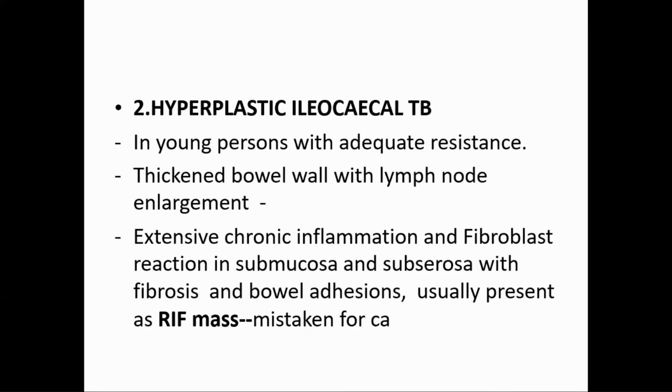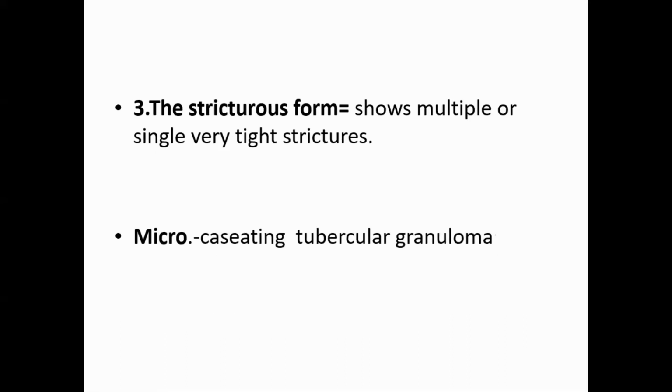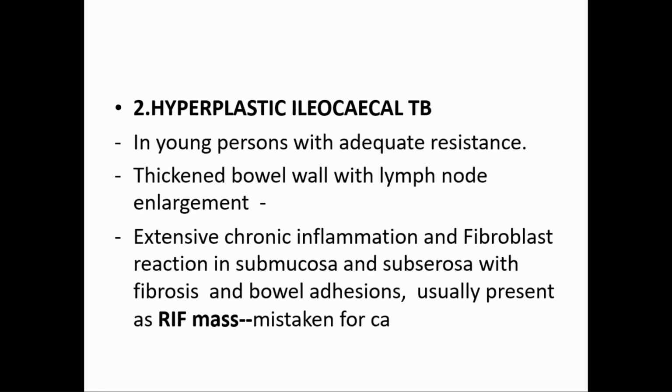So in a young person with adequate resistance, there is a thickened bowel wall with lymph node enlargement because of hyperplasia, a lot of fibrosis, a lot of chronic inflammatory cells. There is extensive chronic inflammation and fibroblast reaction in the mucosa and serosa with fibrosis and adhesion of bowel loops. And it usually presents as a right iliac fossa mass, which is mistaken for carcinoma. So the second type of ileocecal tuberculosis is hyperplastic ileocecal.